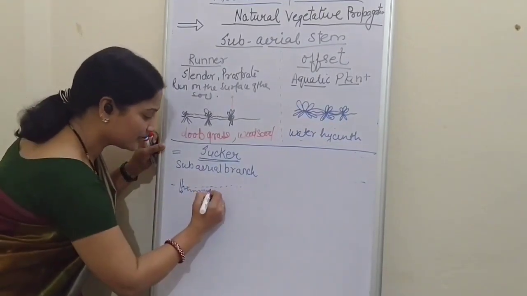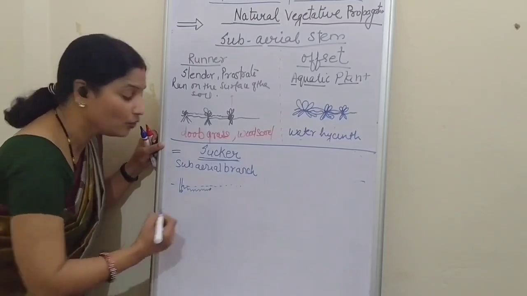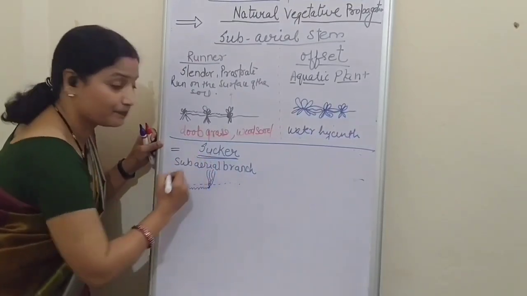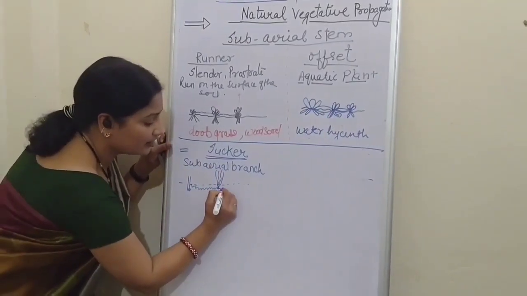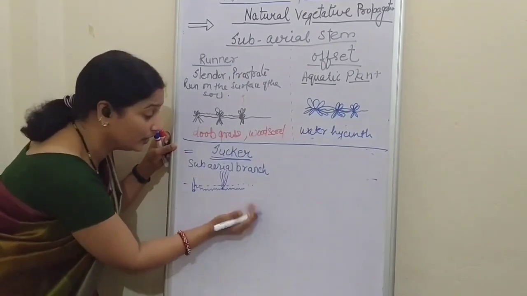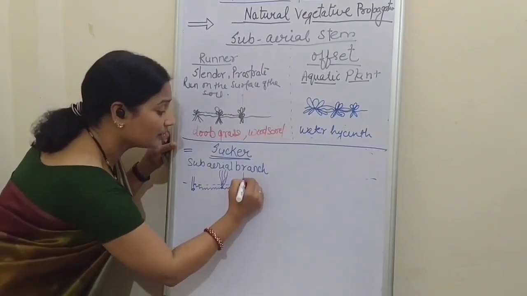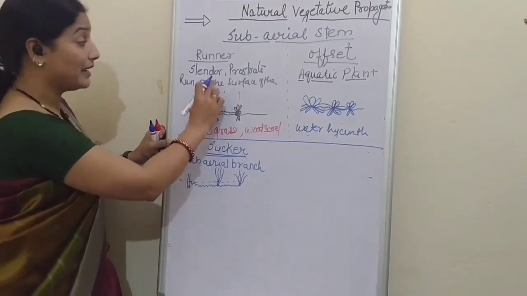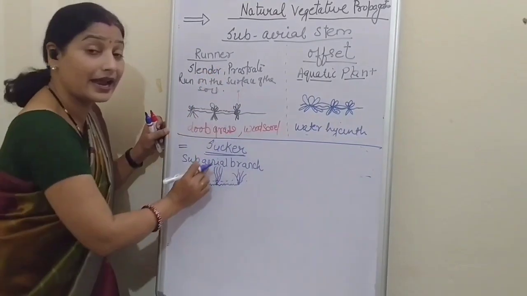And at some places where there is a node, the new plant will originate and come out. Once again, the stem will grow horizontally under the surface of the soil, and where there is a node, the plant will germinate. So this is the basic difference between runner and sucker.